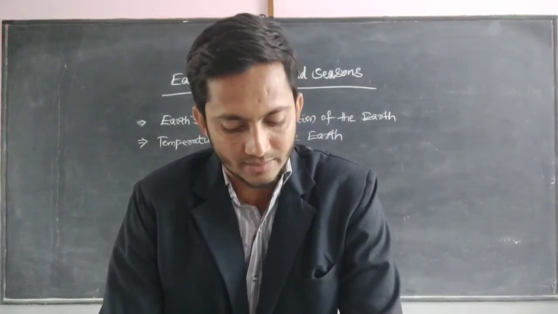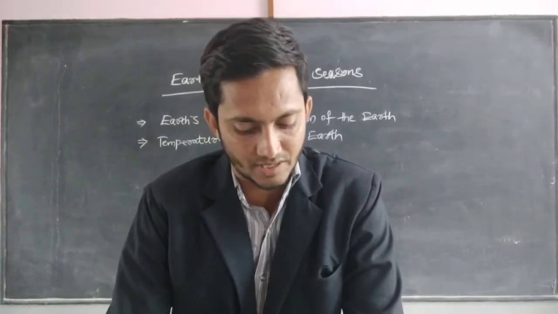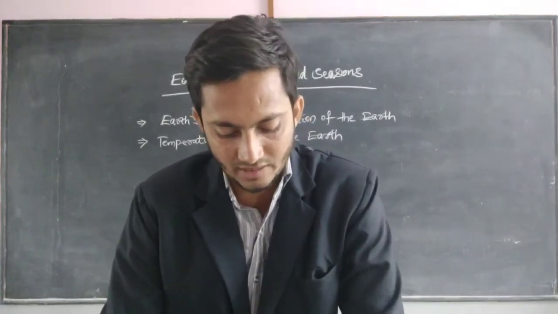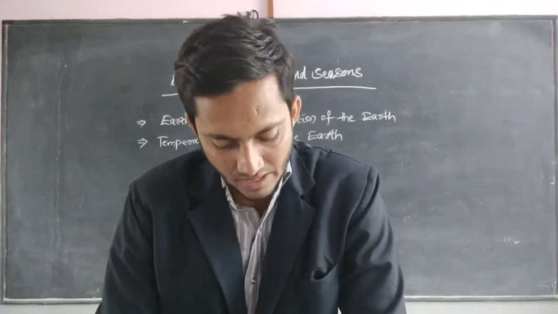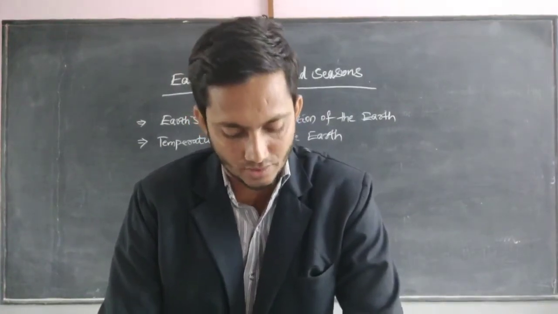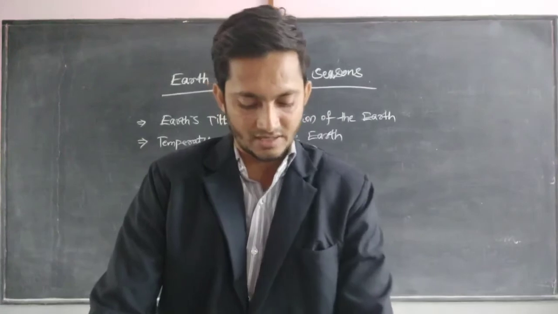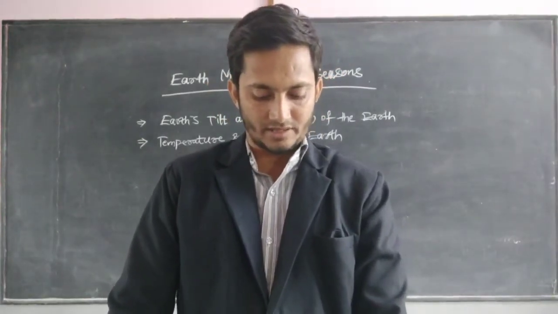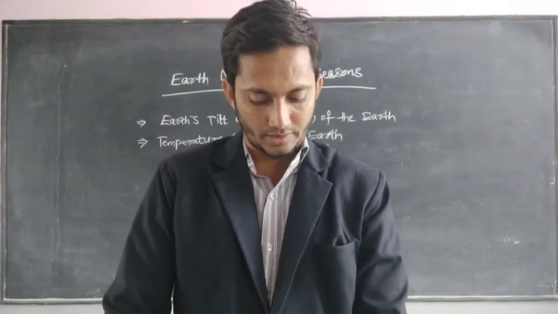The portion that gets more sunshine would keep getting it throughout the year in the same way, and vice versa. But this is not so because the axis of the Earth's rotation is inclined, slanting and points in the same direction throughout the year.